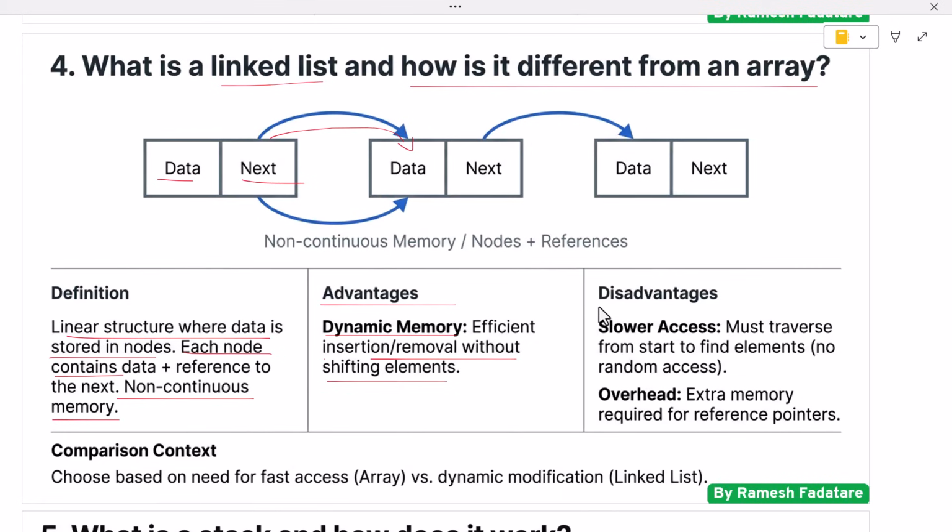However, linked lists have slower access time compared to arrays. To access an element, the list must be traversed from the beginning node by node. This results in slower search operations. Linked lists also use extra memory to store references. Choosing between an array and a linked list depends on the problem requirements. Interviewers ask this question to evaluate understanding of memory usage, performance, and real-world application of data structures.